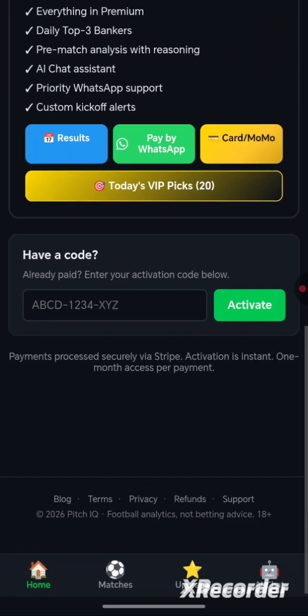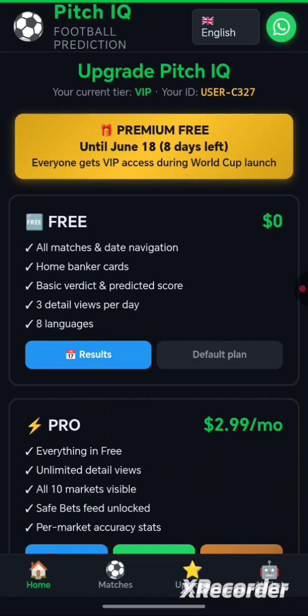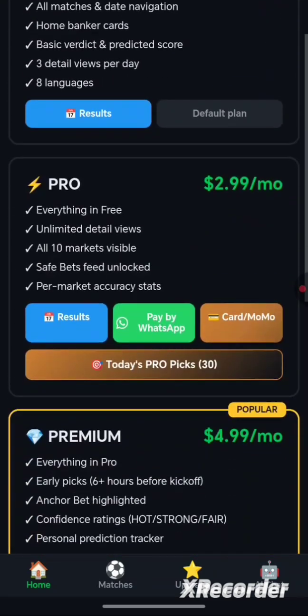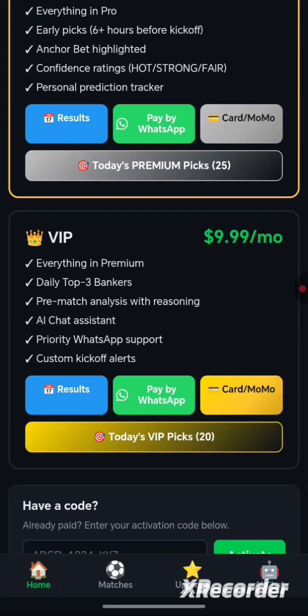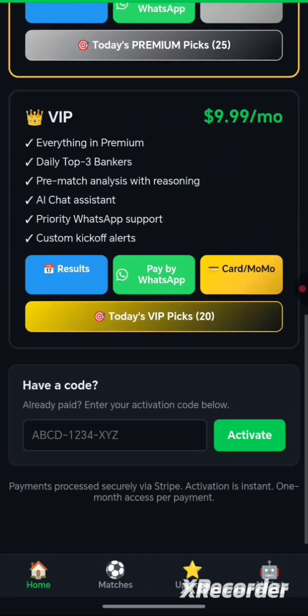Now, there are people who call me most of the time wanting me to give them codes already arranged so they can just bet. First of all, it is expensive. It's 10,000 francs a month. That is already expensive. That is way more, about 2 times the VIP. So I will advise you to go more to the app and study it and understand how the app works. You understand?